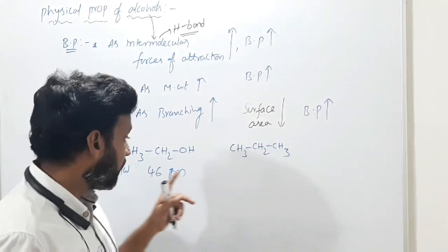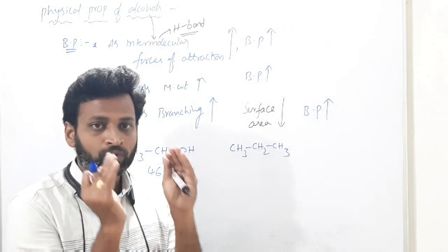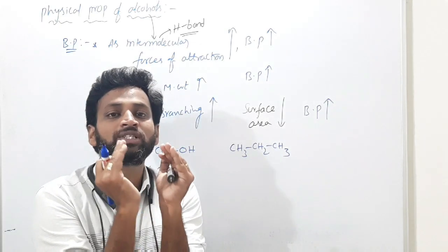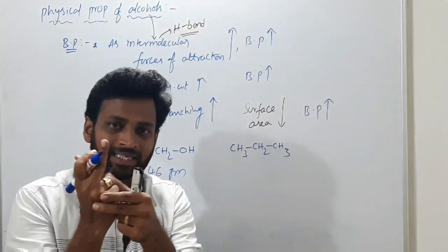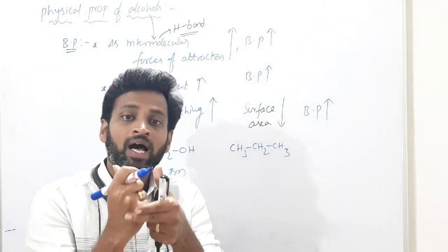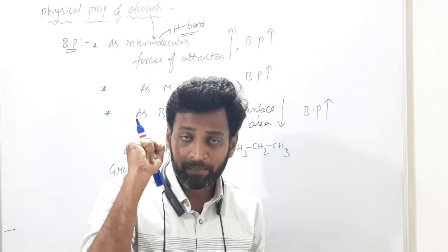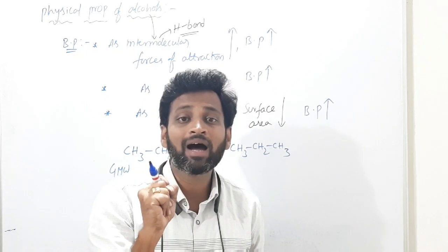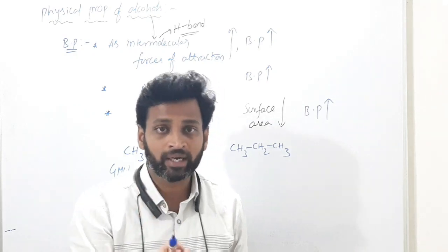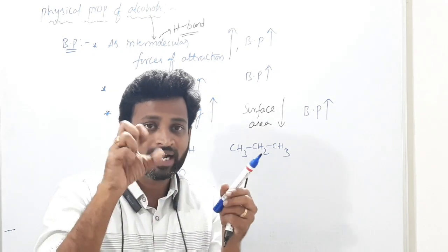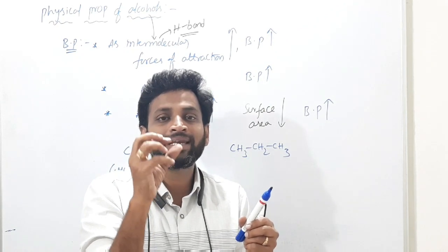If you compare alcohols, ethers, aldehydes and ketones, haloalkanes and hydrocarbons, which have almost similar molecular weight, the alcohol has the highest boiling point.